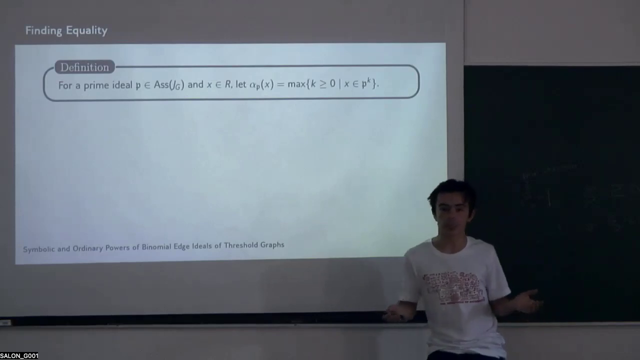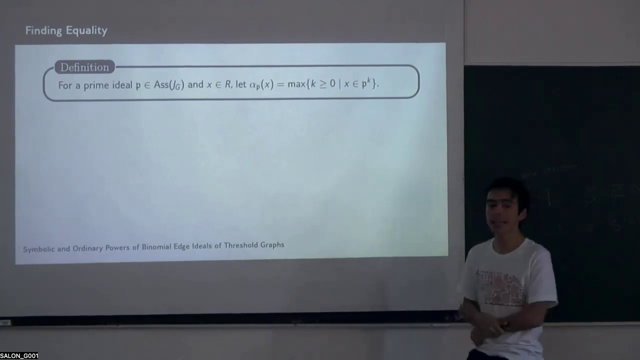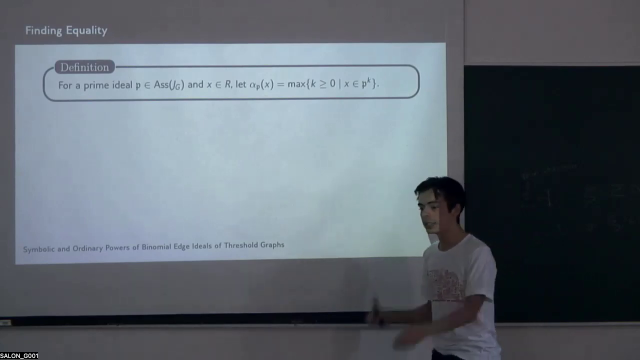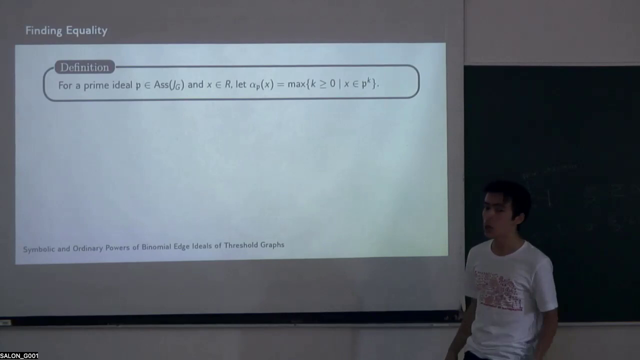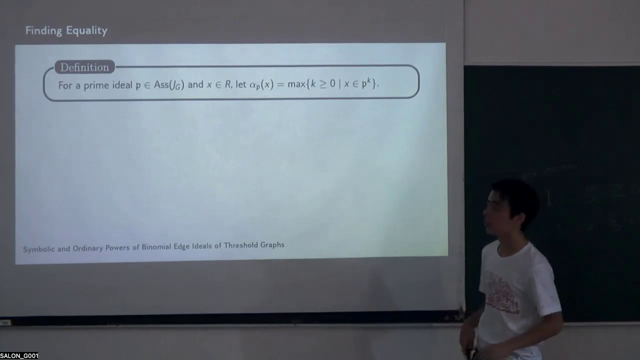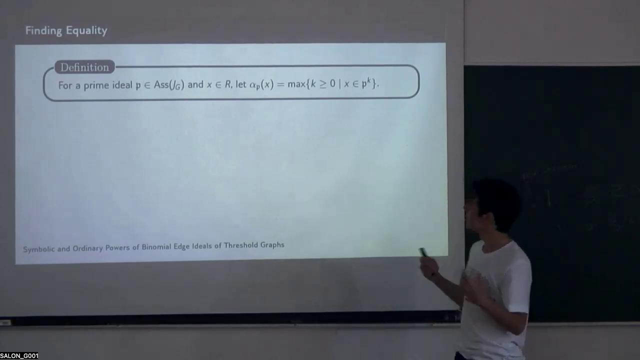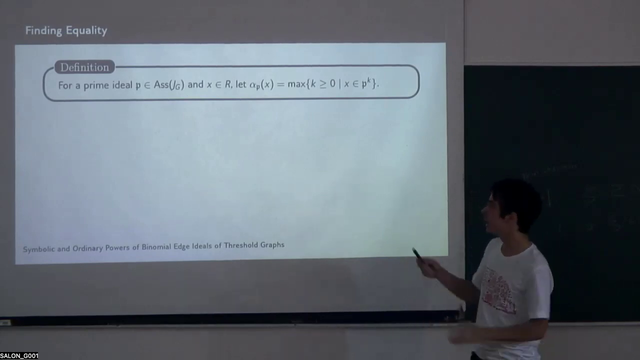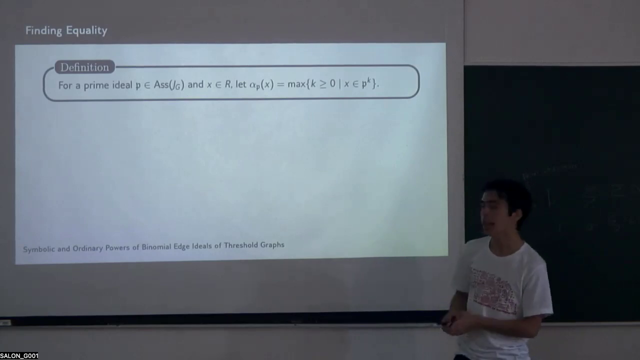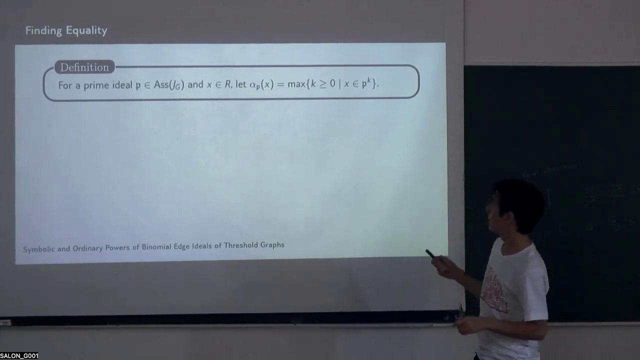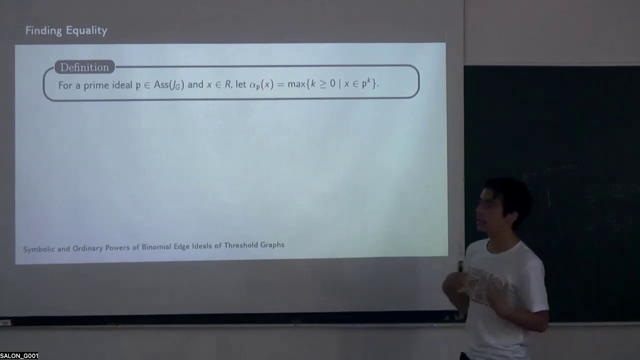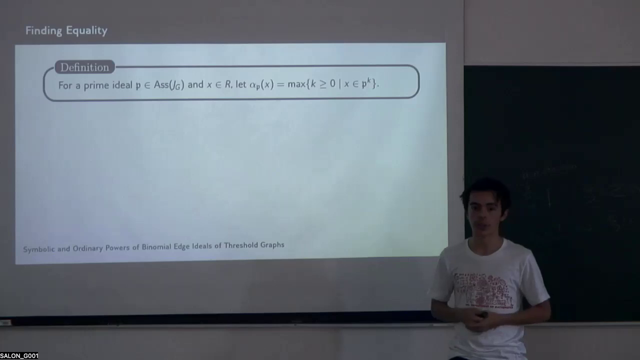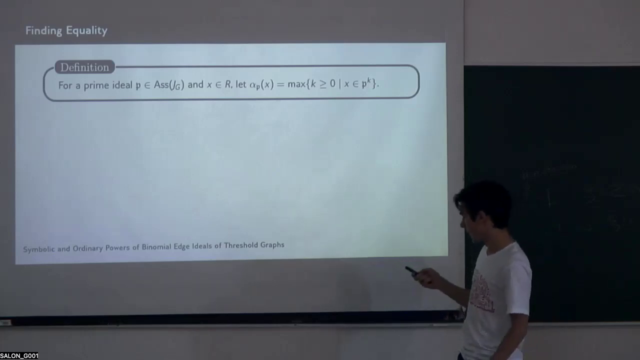Now, the next question we're going to be wondering is, what's actually in this symbolic power? We know that now it's enough to show that a standard monomial in the symbolic power is in the ordinary power. How do we now tell when a standard monomial is in the symbolic power? For this, we have a new function, an alpha evaluation function, which takes in two things. It takes in a prime ideal in one of our associated primes and takes in any element. And what it does is it tells us the maximum number of times that element is in the prime ideal. What's the maximum power of the prime ideal such that x is an element?